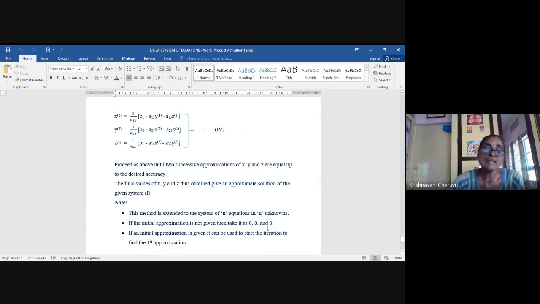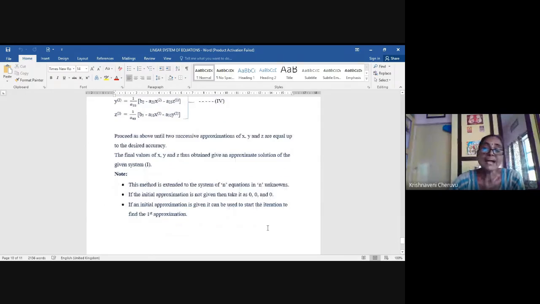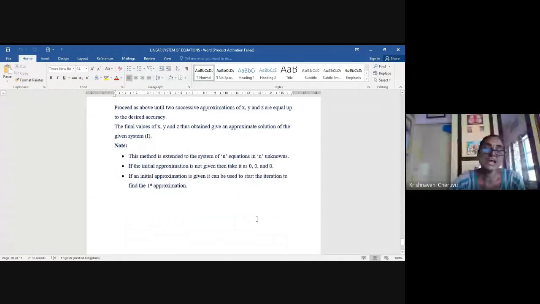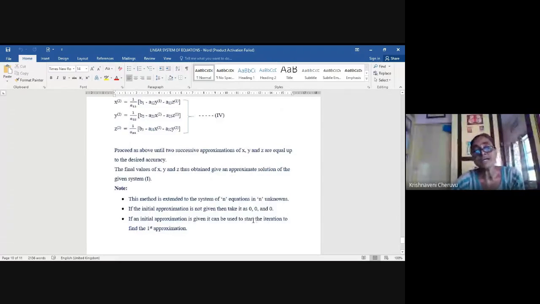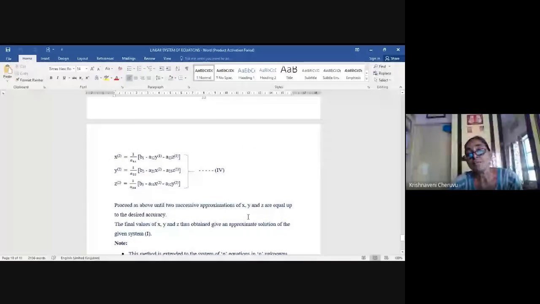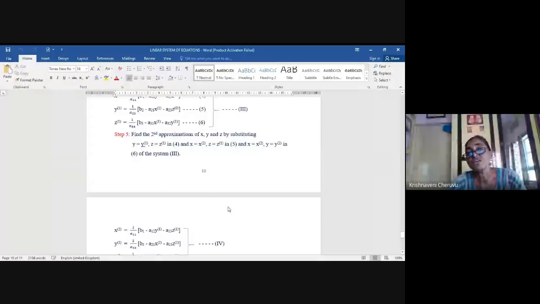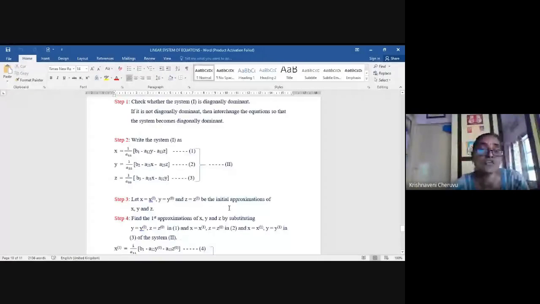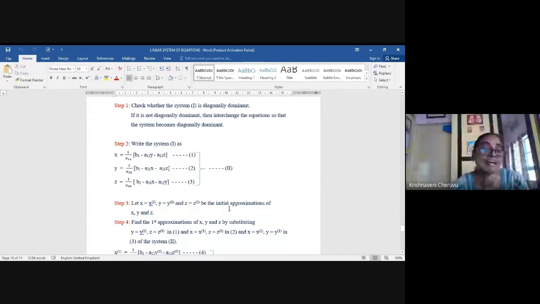Sometimes he will give you the initial approximation, and in that case x bracket 0 will be known, y bracket 0 will be known, z bracket 0 will be known to you. You have to find out the next approximate values, x bracket 1, y bracket 1, z bracket 1, and so on. Okay, and girls, actually these 2 methods can also be asked for short answers. In such a case, how the question would be, I already discussed with you in the class.